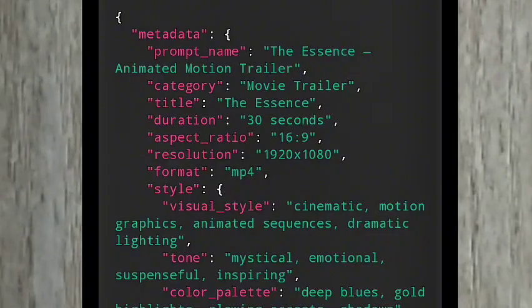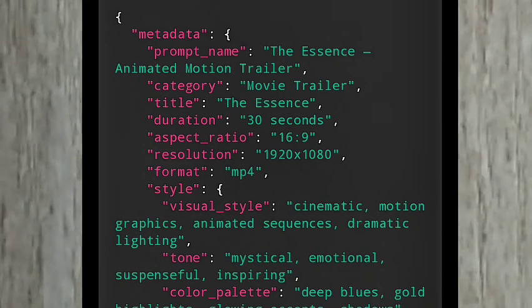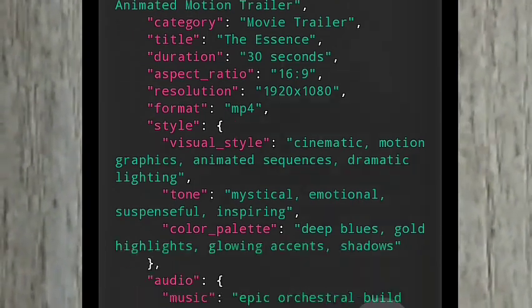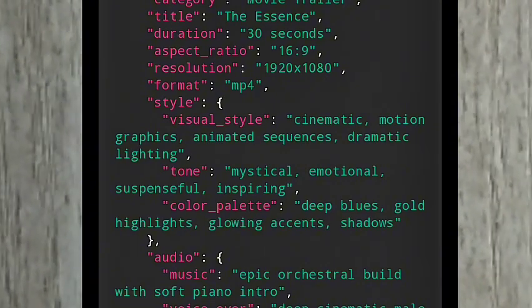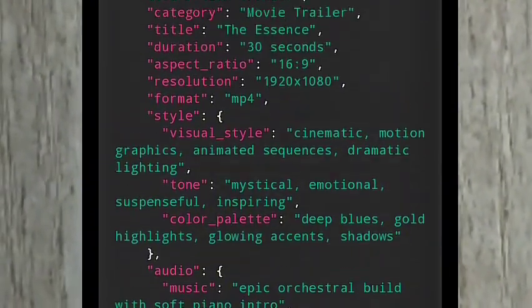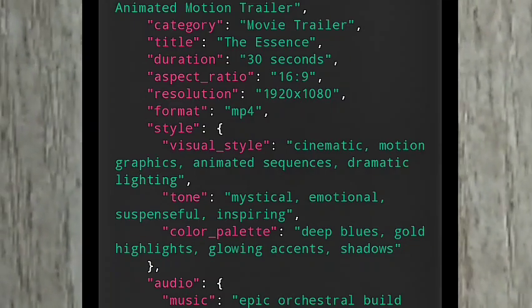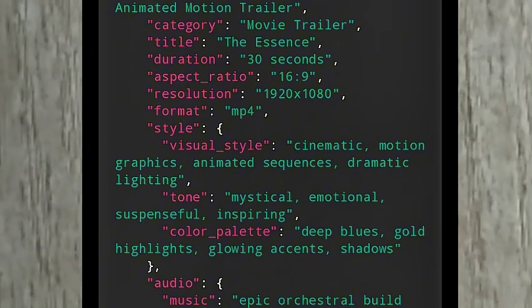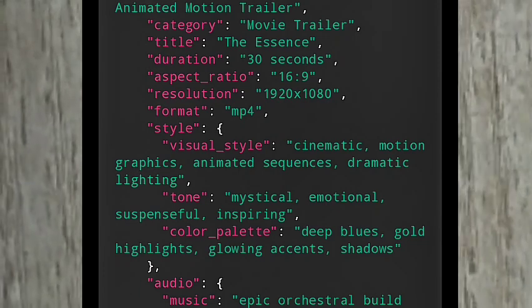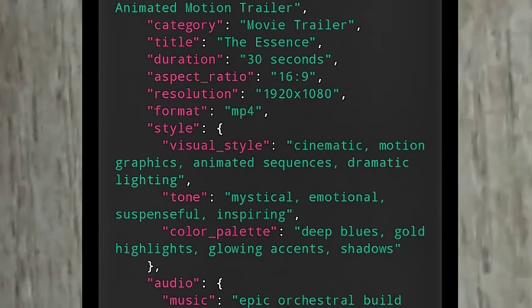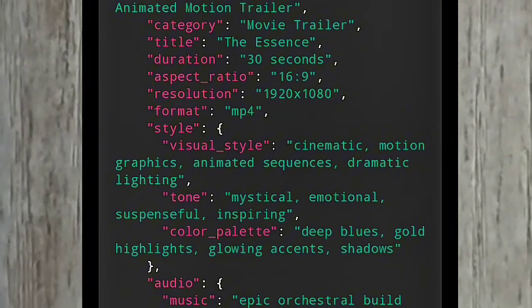Then you can see that the visual style here is cinematic, motion graphics, animated sequence, dramatic lighting. Tone is mystical, emotional, suspenseful, and inspiring. Then the color palette is deep blues, golden highlights, and glowing accent shadows. The essence of using this JSON prompt is that it understands the type of color to use for this particular thing. If it is maybe a product, it understands the type of color to use, the type of animations to apply, and all of this. That is why I recommend JSON prompt for every one of my commercials.